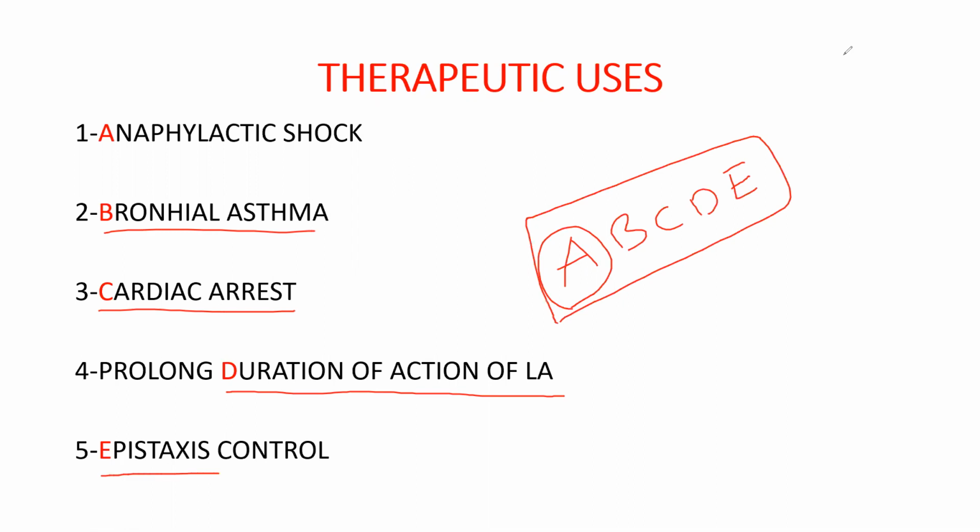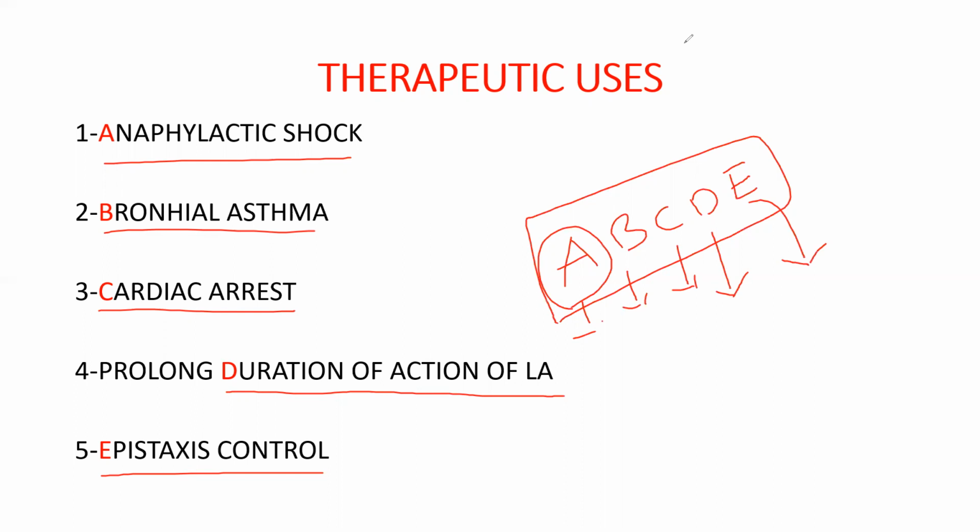E means epistaxis control. So this is how you remember the therapeutic uses of adrenaline: anaphylactic shock, bronchial asthma, cardiac arrest, increase the duration of action of local anesthesia, and epistaxis control.